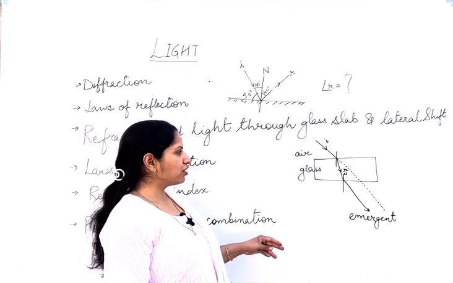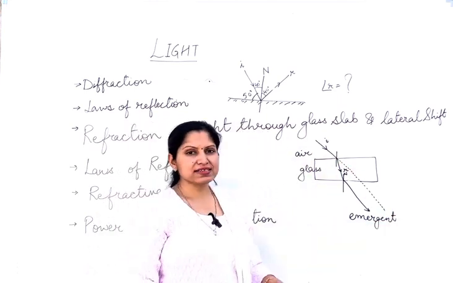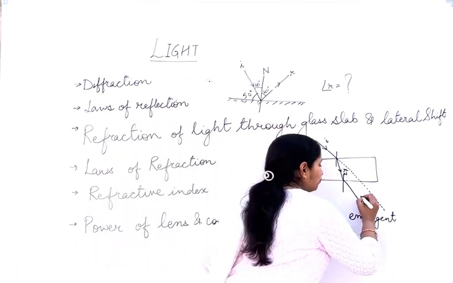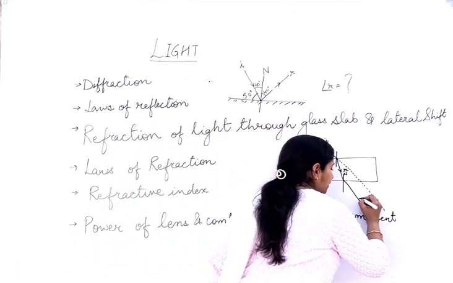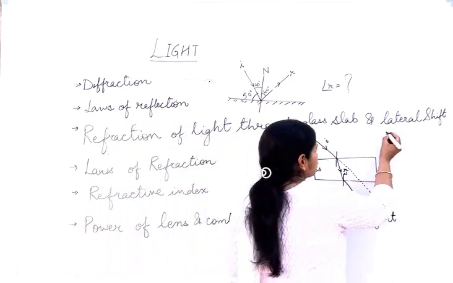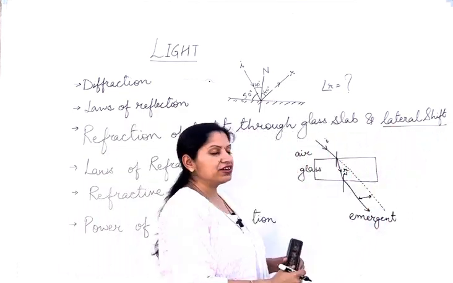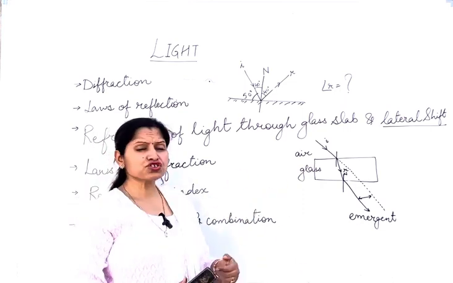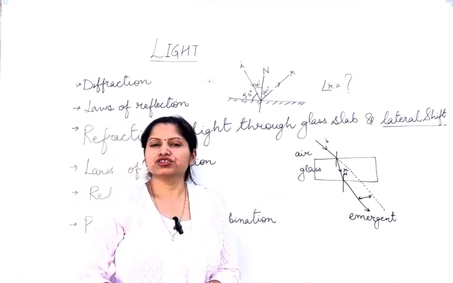The emergent ray is parallel to the incident ray, but it is laterally shifted. This shift of the emergent ray as compared to the incident ray, when light passes through a glass slab, is known as lateral shift.